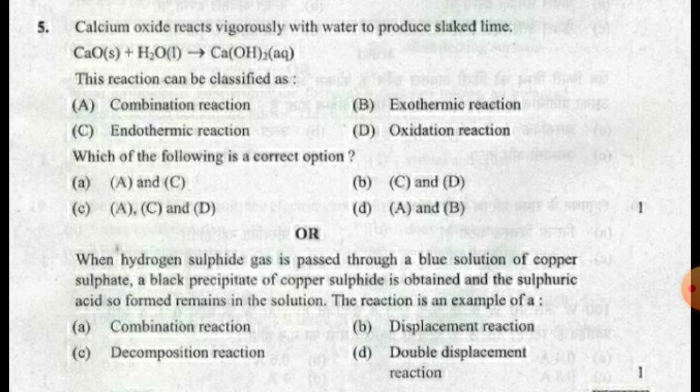And if you are doing the OR question, then this is it. When hydrogen sulfide gas is passed through a blue solution of copper sulfate, a black precipitate of copper sulfide is obtained and the sulfuric acid so formed remains in the solution. The reaction is an example of double displacement reaction. Then the option is D, double displacement reaction.